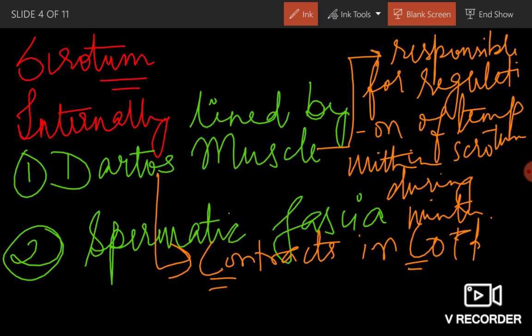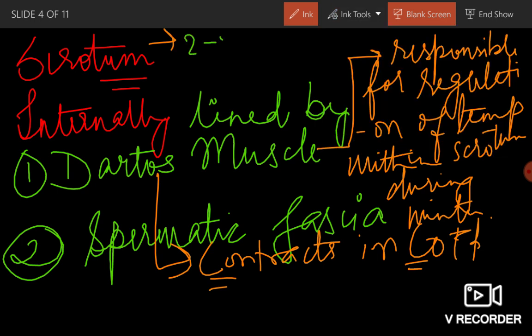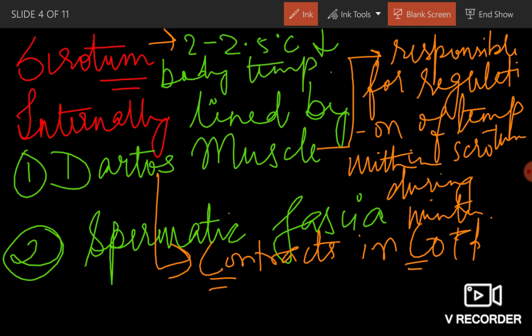So add this point also in your notes. Clear now? So I am erasing this.